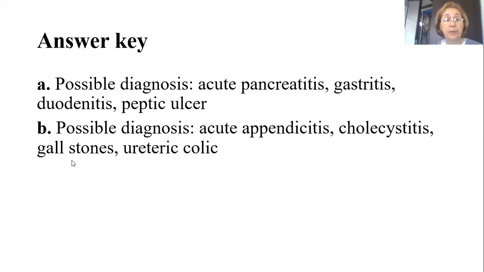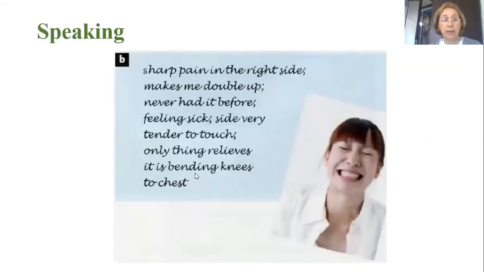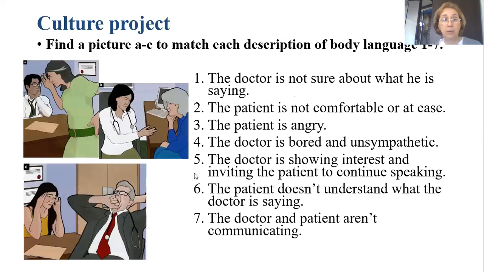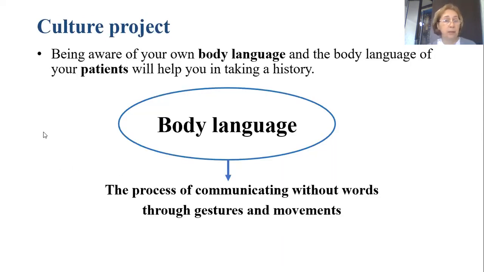So the possible diagnoses for the first condition are acute pancreatitis, gastritis, duodenitis, peptic ulcer, and for the second person, acute appendicitis, cholecystitis, gallstones, ureteric colic. Okay, so I would like you to focus on some information about body language.